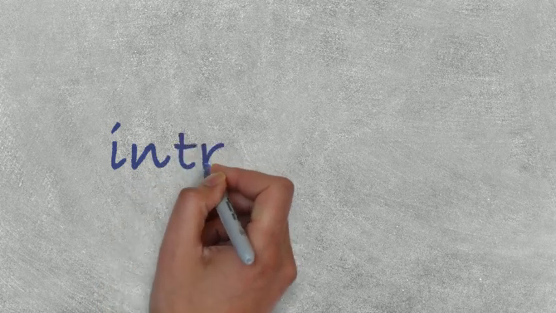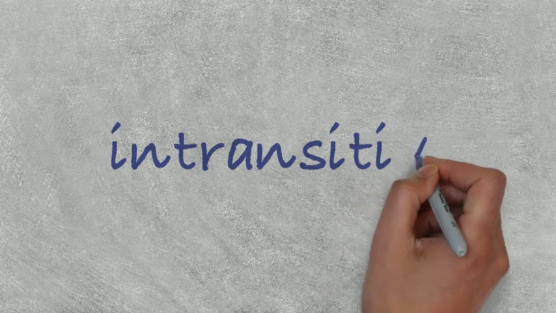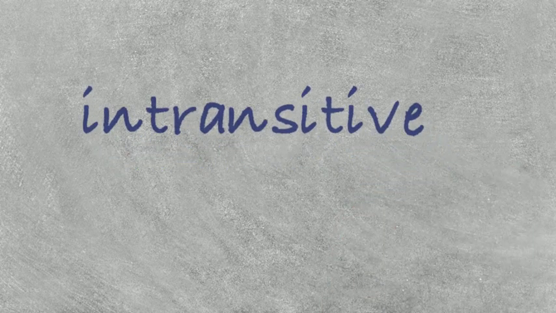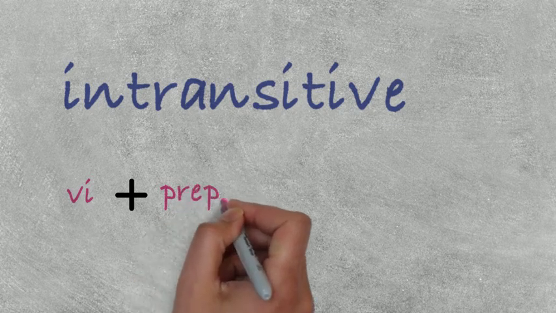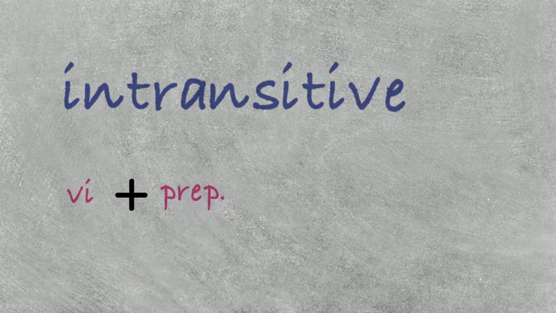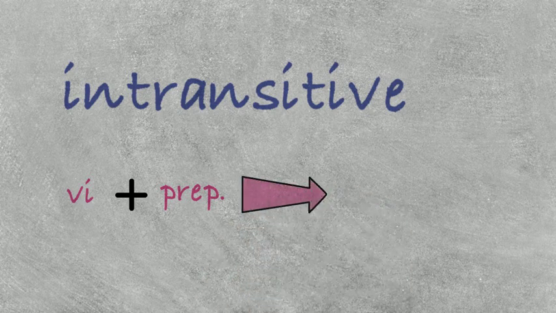But there are also verbs that are originally intransitive. When an intransitive verb goes with a preposition, moving the object between the verb and the preposition cannot be done. Let me give an example.